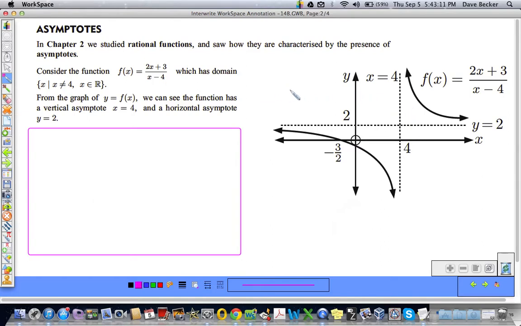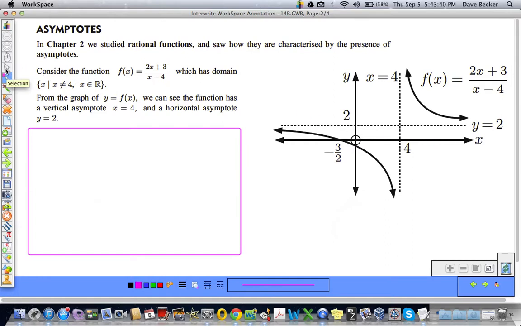So if I look at this function right here, here's the graph of it, the black lines, and we have a vertical asymptote at x equals 4, which I hope is obvious because if x were equal to 4, then the function would be undefined because 4 minus 4 is 0. And we can see just from the graph we have a horizontal asymptote at y equals 2.